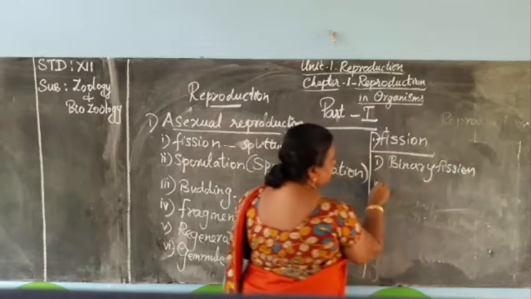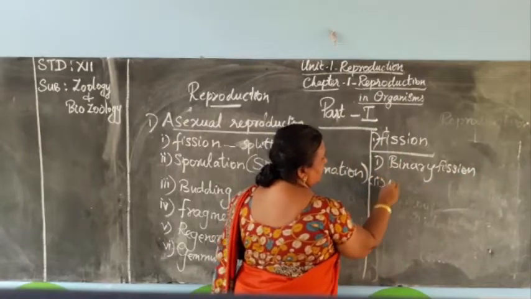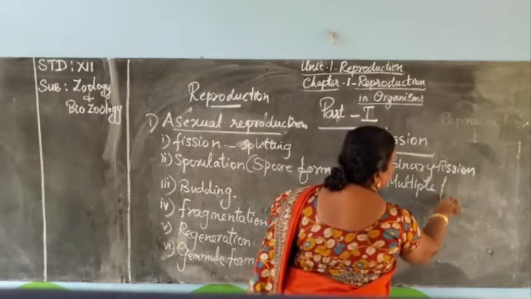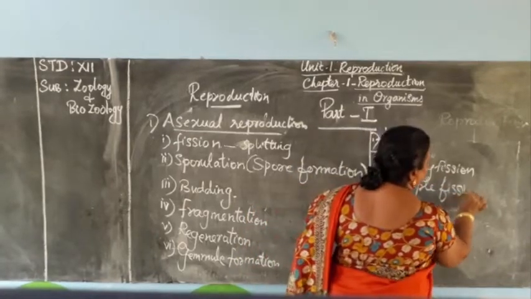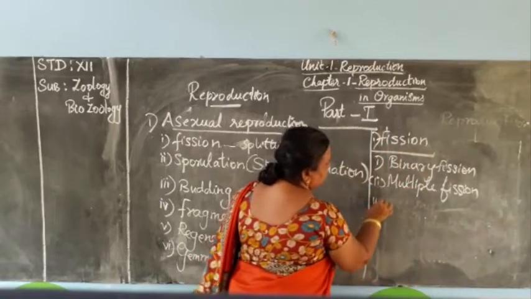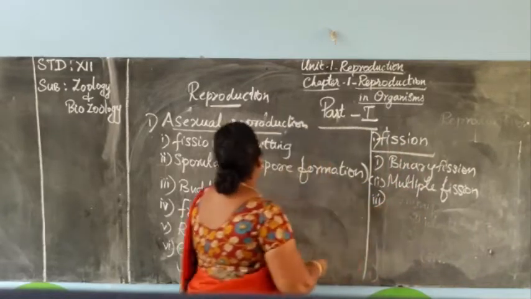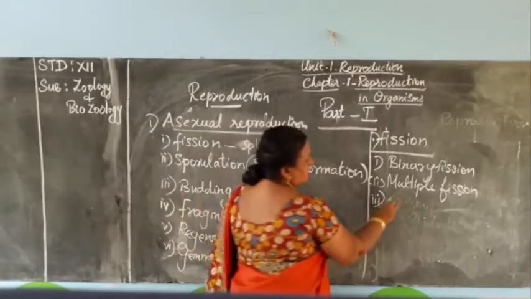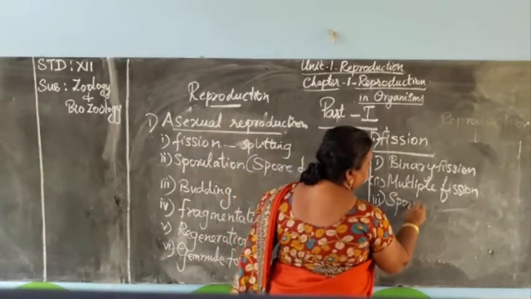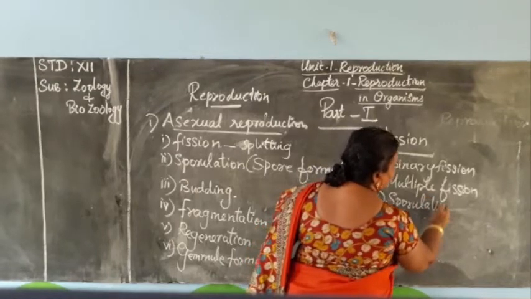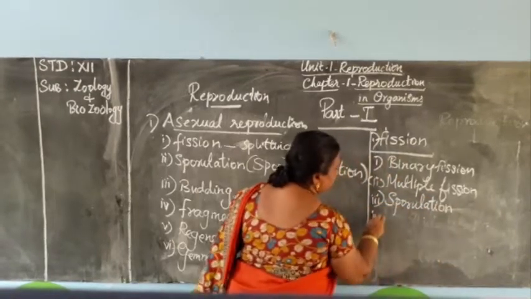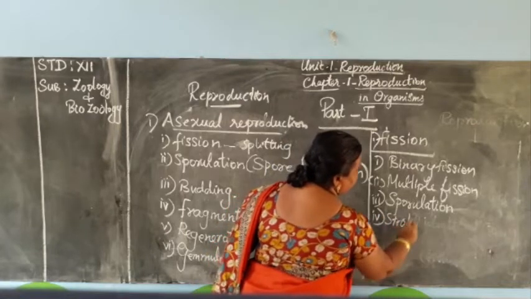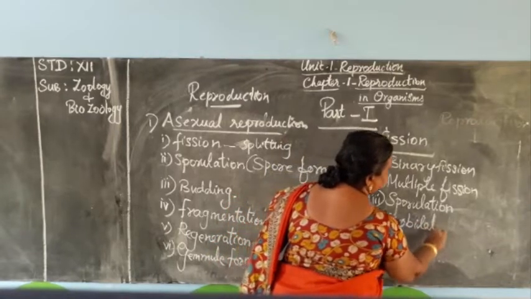Then the second process, multiple fission. Then the third one is sporulation, or spore formation, in the same category. Then the last one is strobilation.